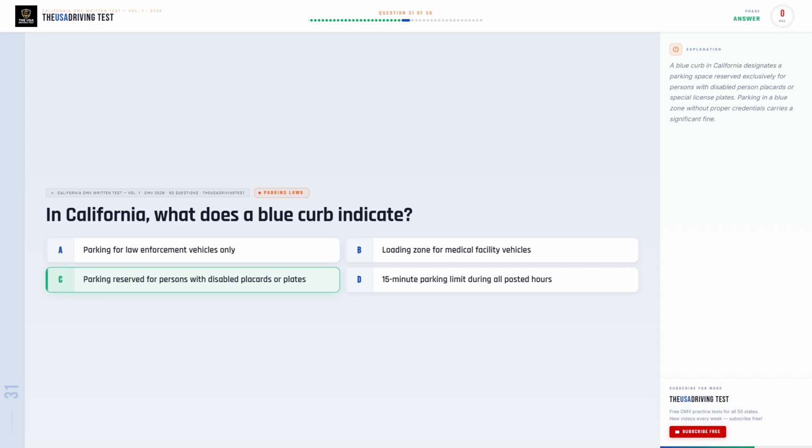The correct answer is C. Parking reserved for persons with disabled placards or plates. A blue curb in California designates a parking space reserved exclusively for persons with disabled person placards or special license plates. Parking in a blue zone without proper credentials carries a significant fine.